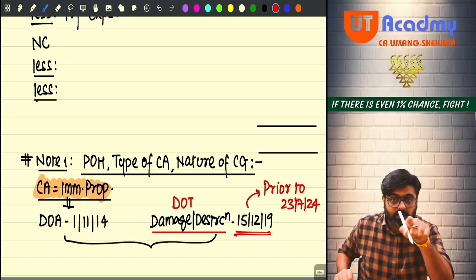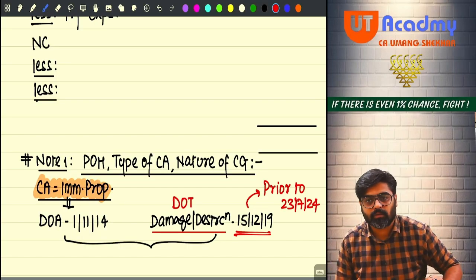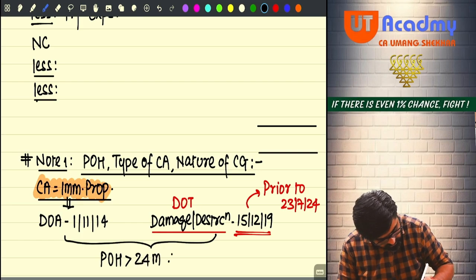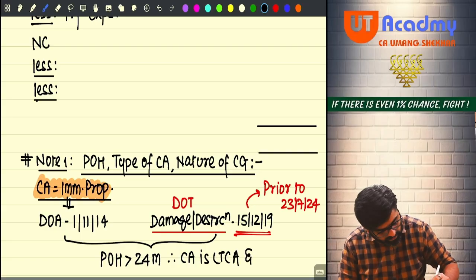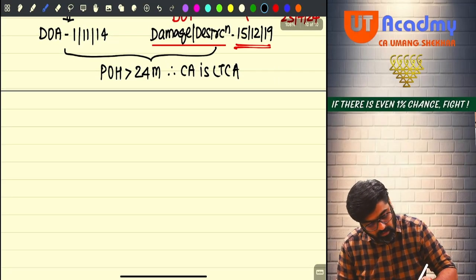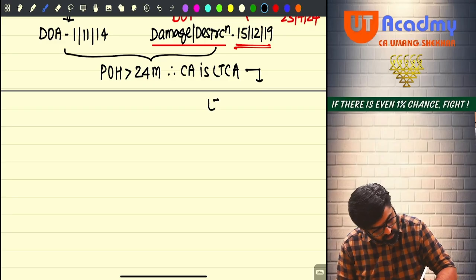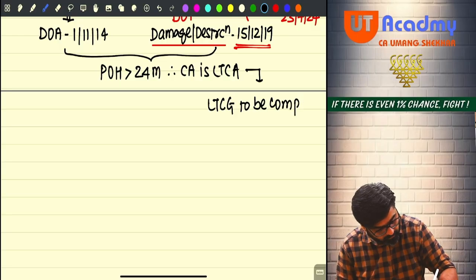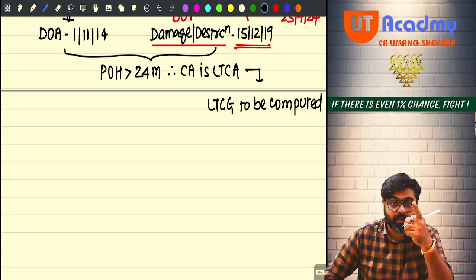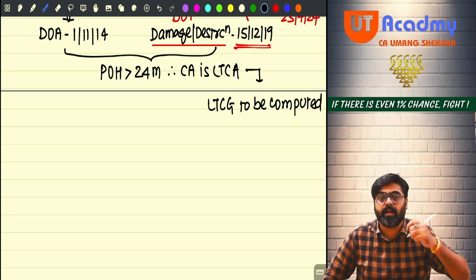Check the period, is the period more than 24 months? So I will write down period of holding greater than 24 months. Therefore, the capital asset is LTCA, meaning the capital asset is a long-term capital asset and long-term capital gain is to be computed. What have you done? You have determined the period of holding, you have determined the type of asset, and you are determining the nature of capital gain to be computed.